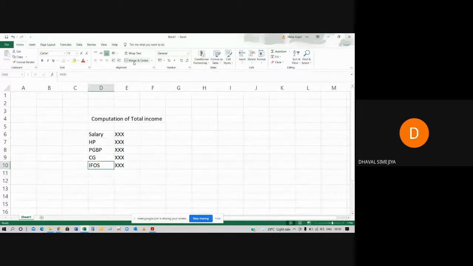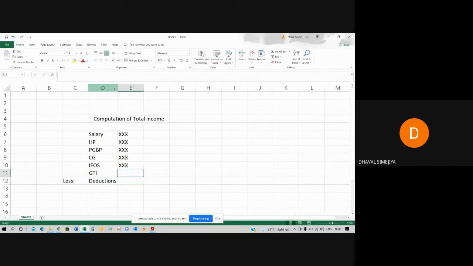And the total will be gross total income, and then we will deduct some deductions. We will deduct the deductions, okay? And then you will come to total income.